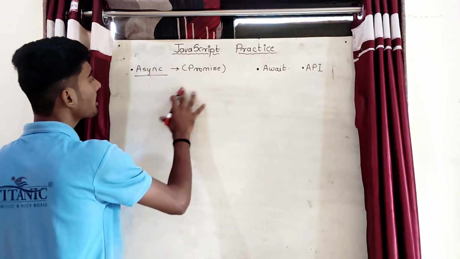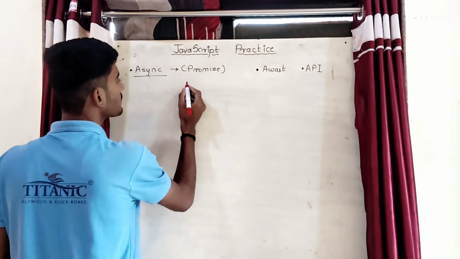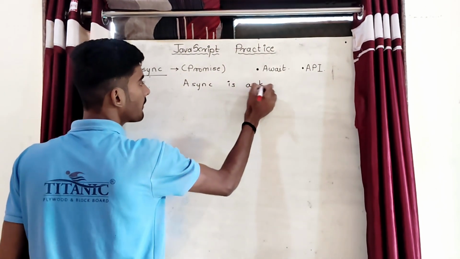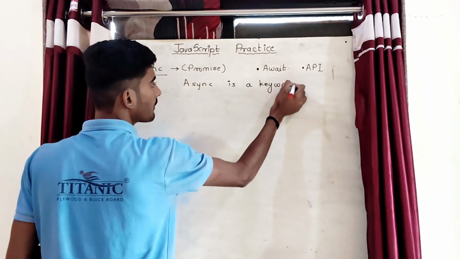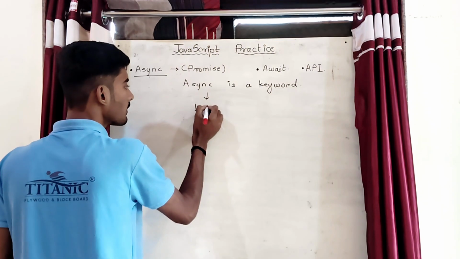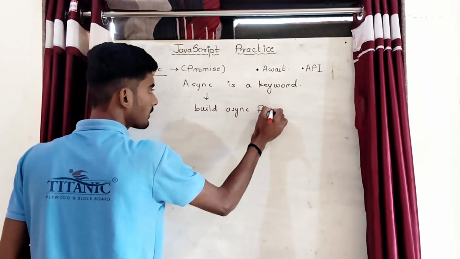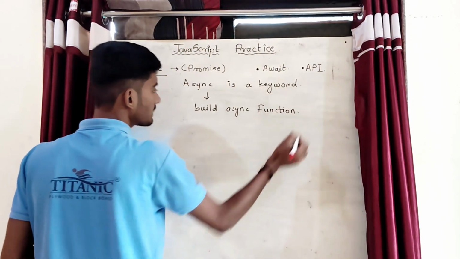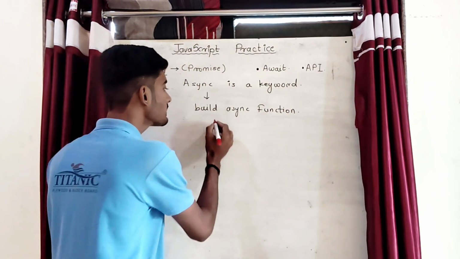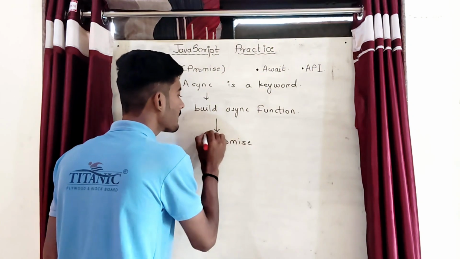So just to take a pre-idea of async keyword, we will just understand that async is a keyword in JavaScript. And why do we use async keyword? Async keyword is used to build async functions, and async function returns promises. Async function returns promise.